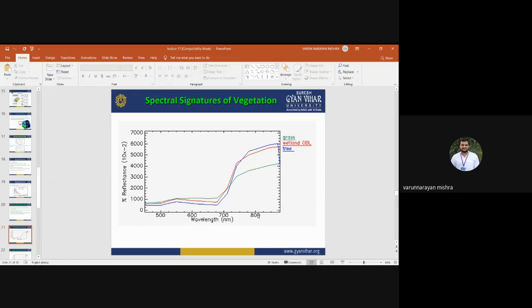Okay, so on the basis of the spectral signature, on the basis of the spectral response, you can also categorize different types of vegetation. So this is the spectral signature or spectral library. Here, one, two, three spectral libraries for the three different types of vegetation. We need to store this kind of spectral information in the form of a spectral library, and that can be used to discriminate vegetation types, different species of the forest and other objects. Okay, this is the spectral signature of the vegetation.